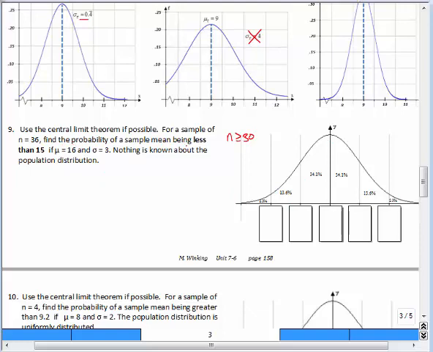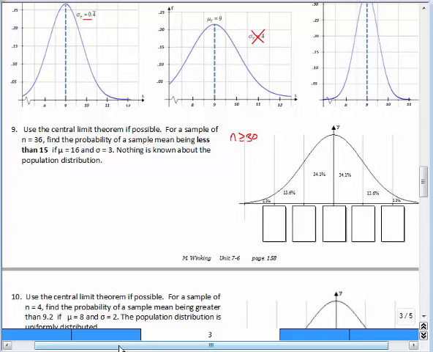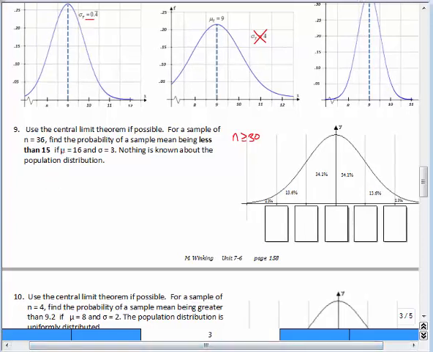Find the probability of the sample mean being less than 15 if mu is equal to 16 and sigma is equal to 3. All right, again, they give us the population parameters, which in real life you really can't find, but this is just to kind of get us used to using the central limit theorem. So from this, to fill out this normal curve, this is supposed to be the distribution of the sample means, not the population. We'll need to calculate mu sub x bar, which we already know is equal to mu, which in this case they gave us is 16.